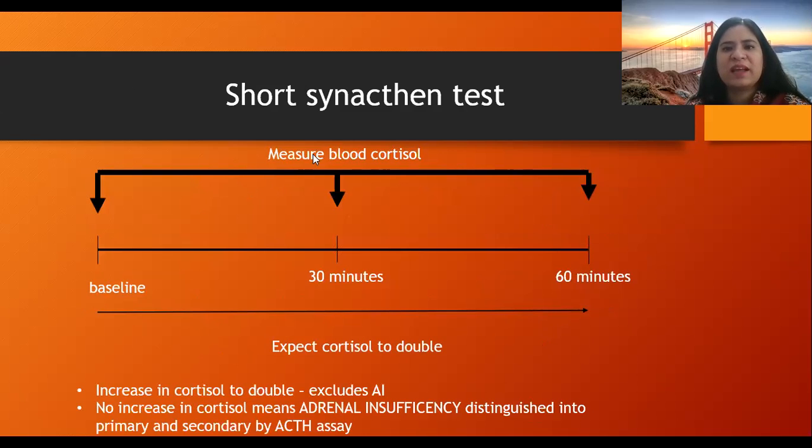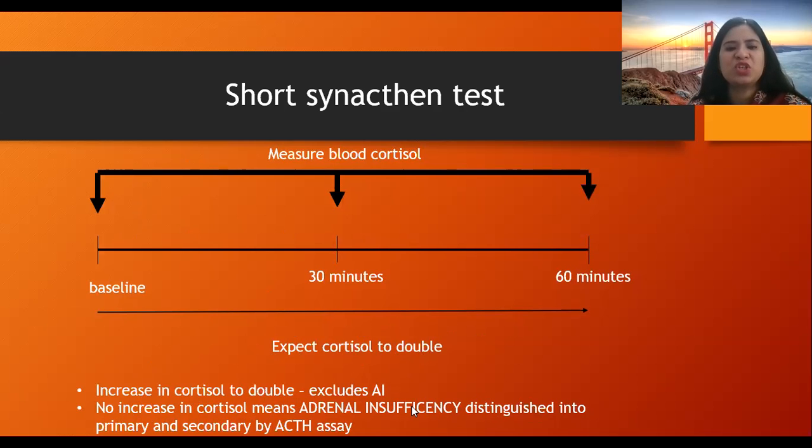So in short synacthen test, first we measure the blood cortisol at the baseline, then after 30 minutes of giving the synacthen, then after 60 minutes of giving the synacthen drug, and in 60 minutes we expect cortisol to double in a normal patient. Right? Increase in cortisol to double excludes adrenal insufficiency. That means the patient is normal if the cortisol is doubled. But if it does not double or there is no increase in cortisol, it means adrenal insufficiency.